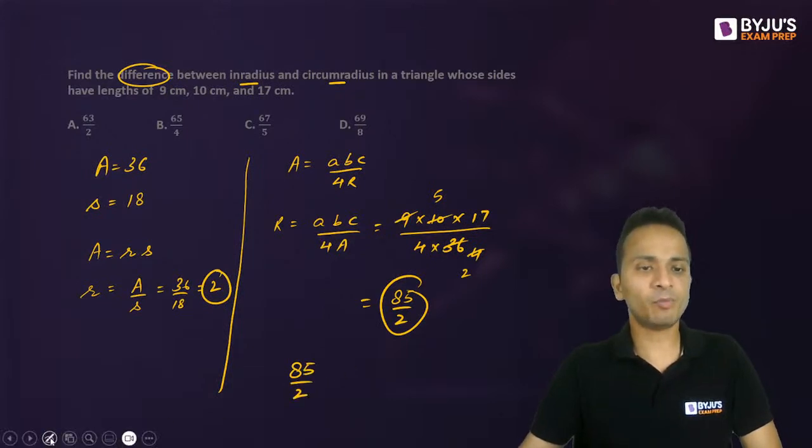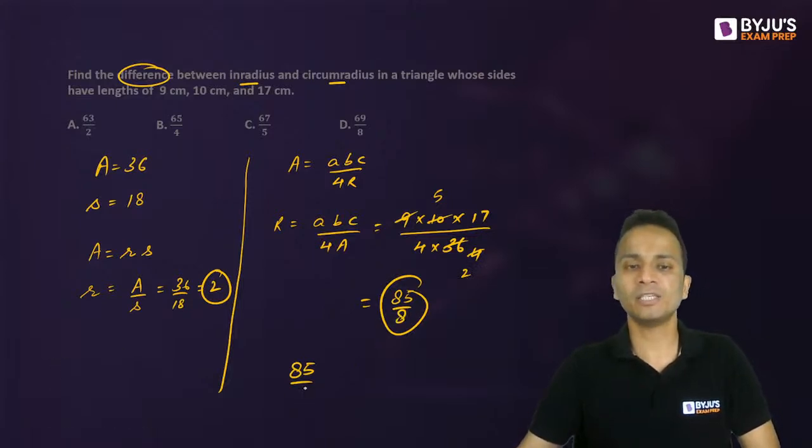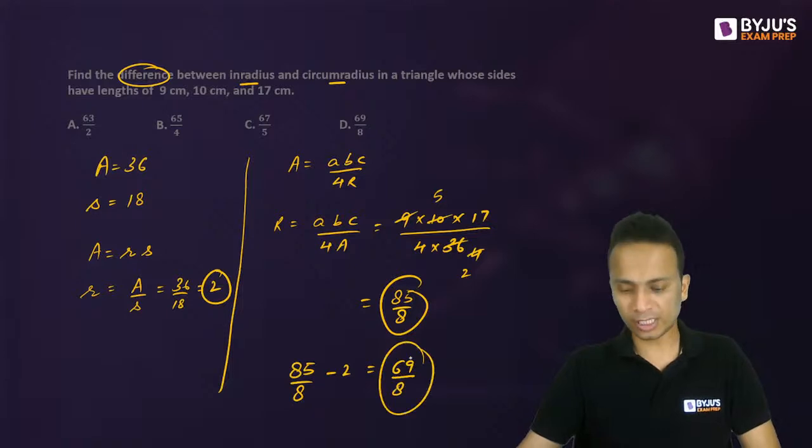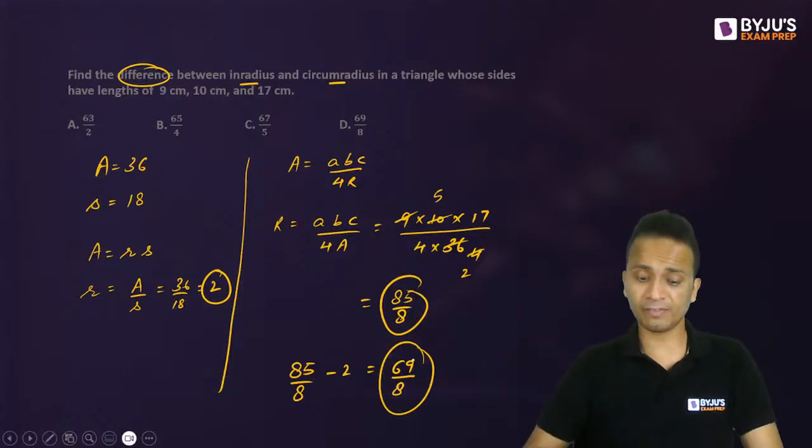Oh, sorry, it should be 85 upon 8. Small mistake. Okay, a small error. So 85 upon 8 minus 2 will be equal to 69 upon 8. So 69 upon 8, Mayank has given a correct answer.